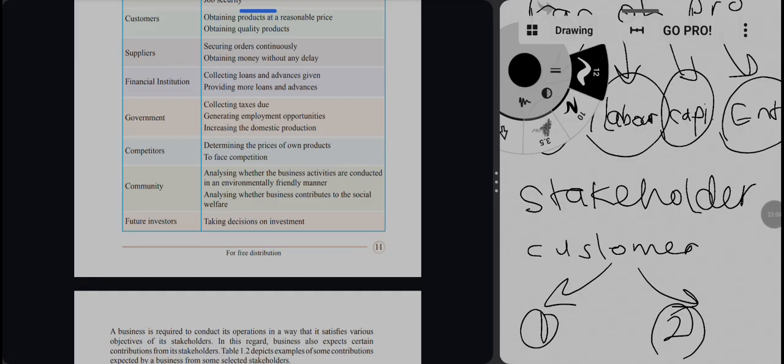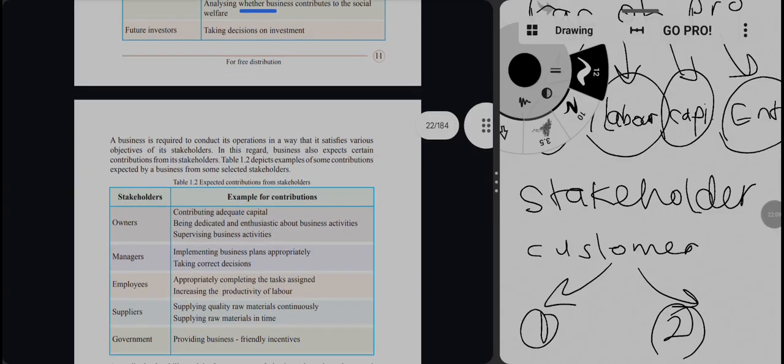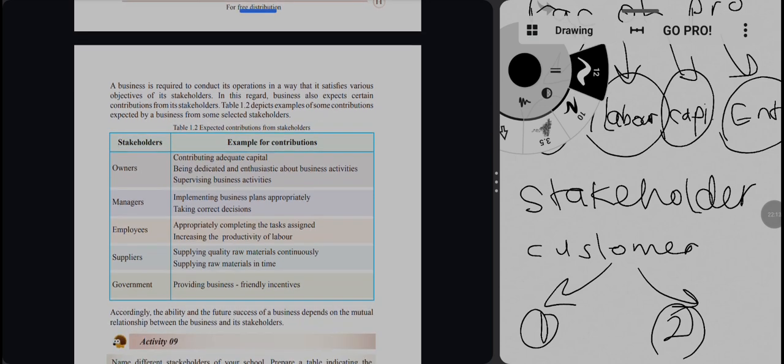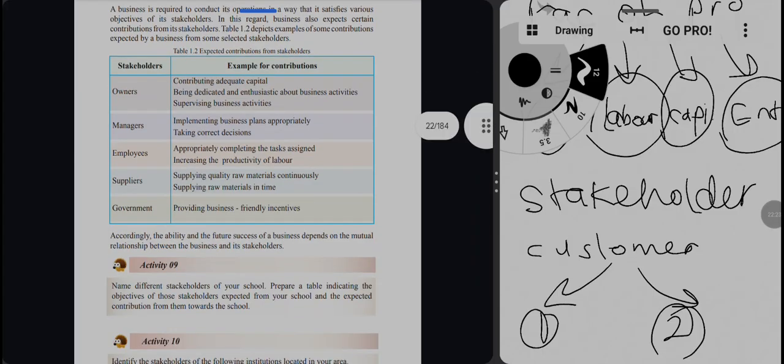The community is interested because of that, and in analyzing whether the business contributes to social welfare. The future investor wants to take the decision on the investment, whether they should invest in this business or not. So these are the reasons why these people are interested in this organization. And the different stakeholders' contributions also exist.